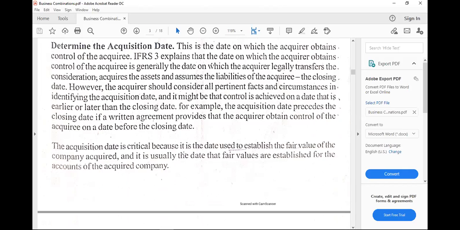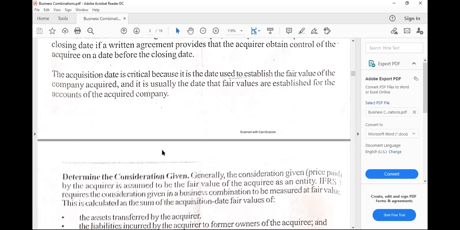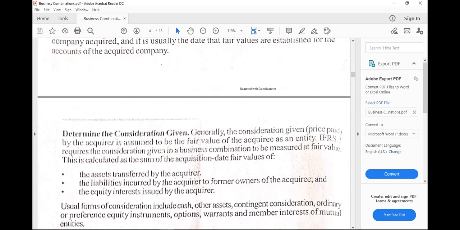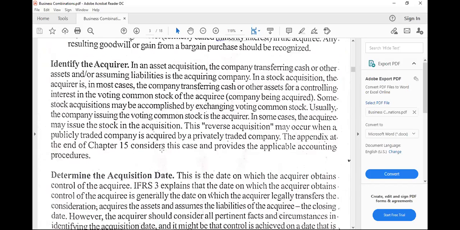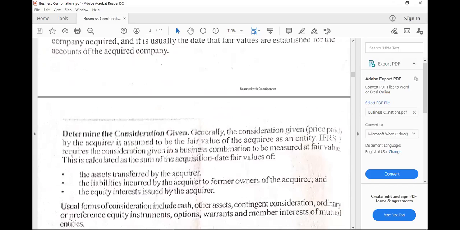So this is very critical when we say acquisition date, since this would be the time that we have to establish fair values, as I've said, of the identifiable assets acquired and the liabilities assumed. All right. So that's the first one. Second one is